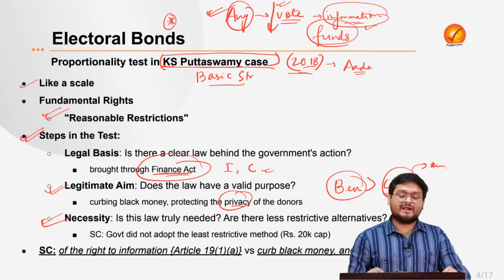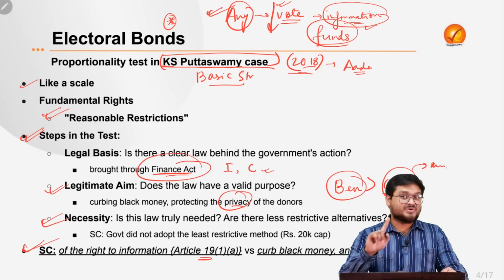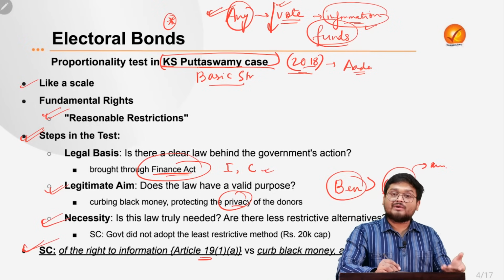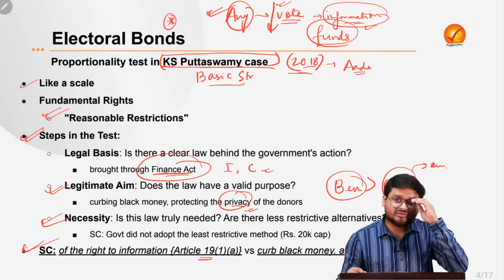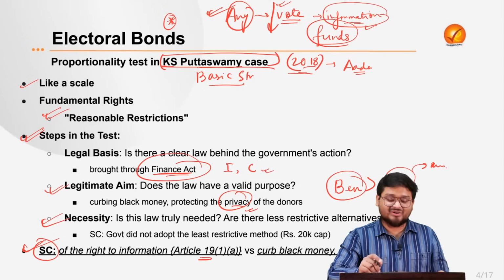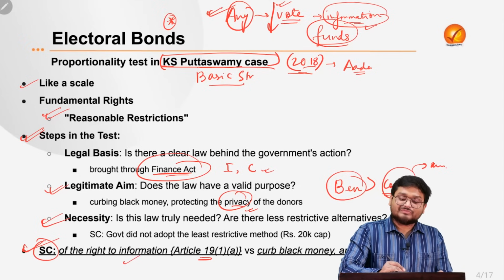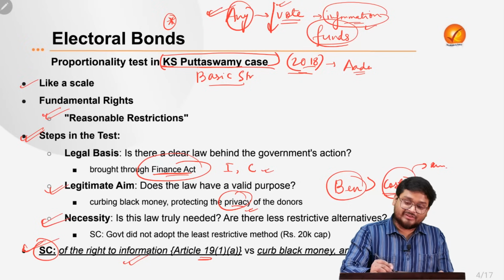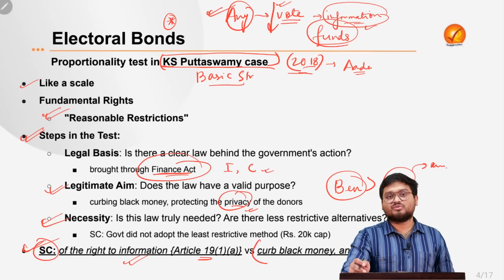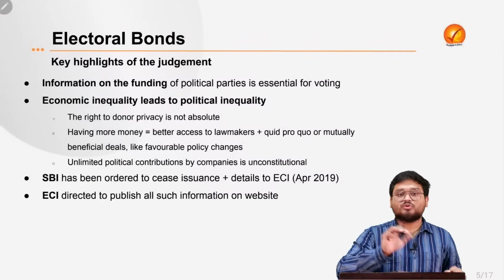Nothing. The Supreme Court told that right to information is a fundamental right under Article 19 of the Constitution. You cannot deny that fundamental right by saying that I want to reduce black money, I want to give privacy to the donors. So this is not the same case here, the Supreme Court told. I am not telling, the Supreme Court told that it is a fundamental right of each and every individual to have the information about the political funding. On the other side there are other benefits, but the cost is more. Information is not there, but we want to cut black money and have anonymity. This is not acceptable. So this is what the Supreme Court told, right?